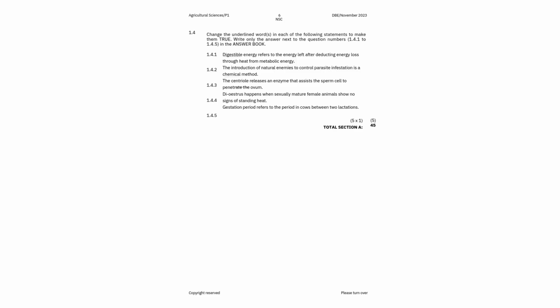So here you are given a statement. There is a certain word that is underlined. What you need to do is to change the underlined word so that you can make the statement correct. Then on your answer book, you only write the underlined word, right? So the first one is digestible energy refers to the energy that is left after deducting energy loss through heat